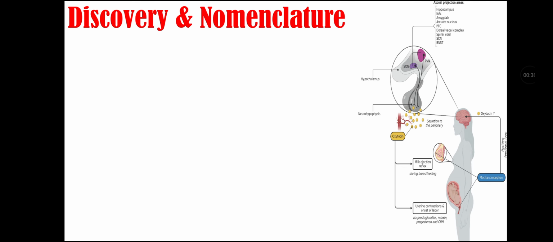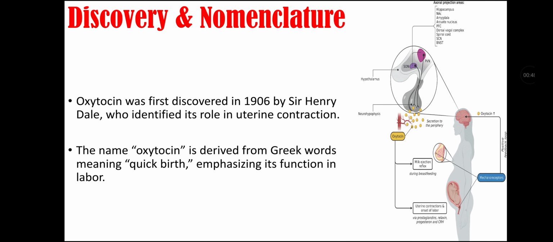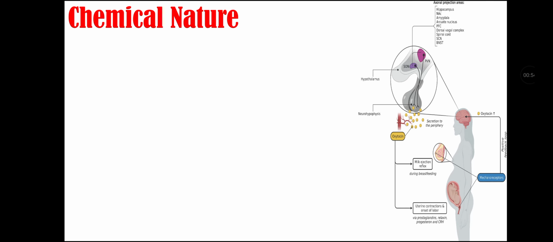Discovery and nomenclature of oxytocin. Oxytocin was first discovered in 1906 by Sir Henry Dale, who identified its role in uterine contraction. The name oxytocin is derived from a Greek word meaning quick birth, which emphasizes its function in labor.